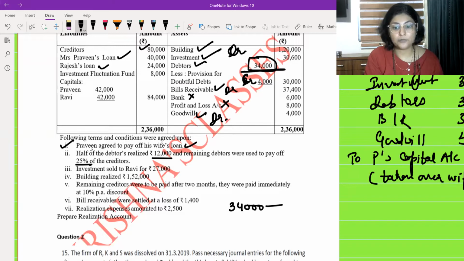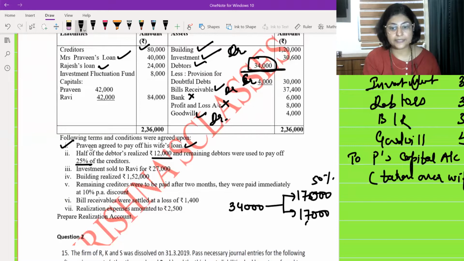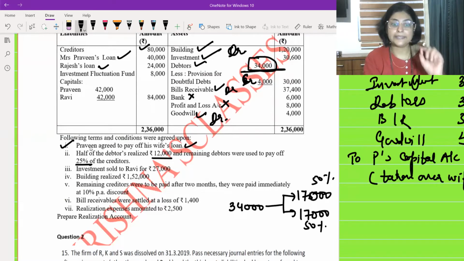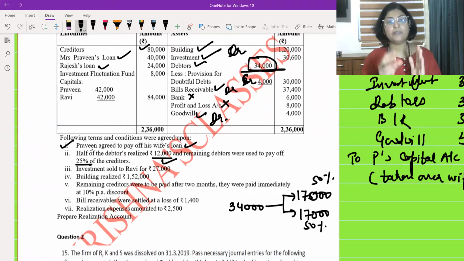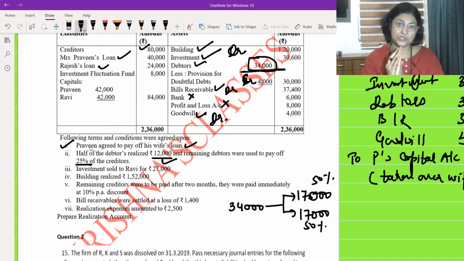Okay, so first I'm going to divide it into two different parts. That is 17,000 and 17,000. These are two halves, means this is 50% and this is another 50%. It is saying that half of the debtors realized how much? It realized 12,000 rupees. So whenever an asset is realized, what do we do? We write the entry on the credit side of realization account by bank.